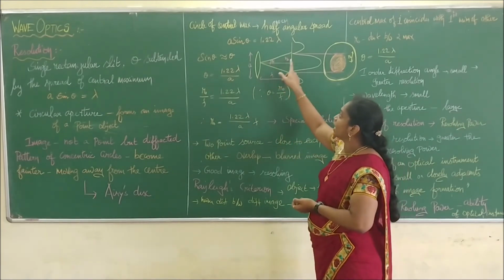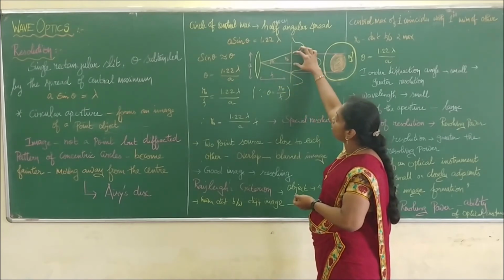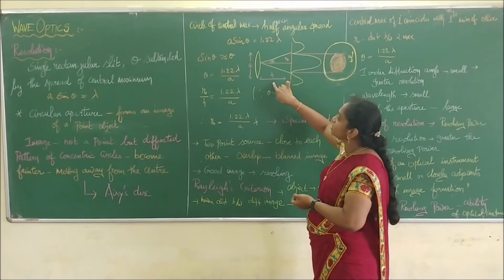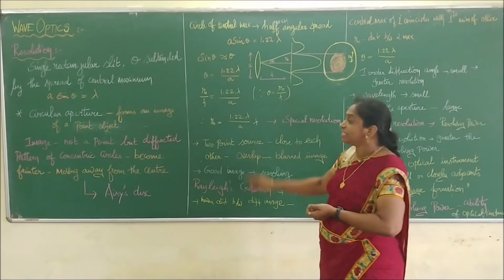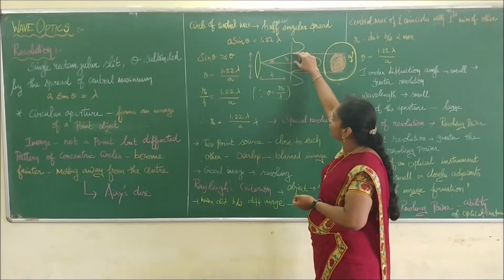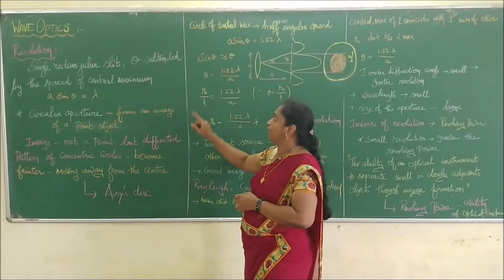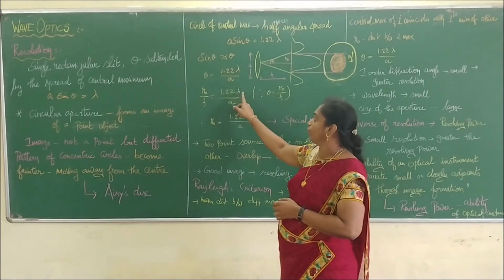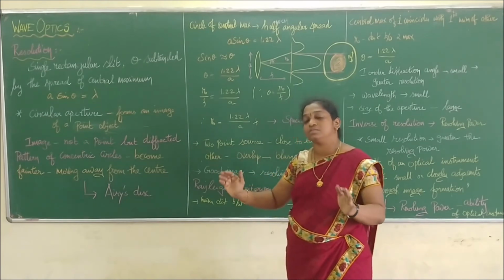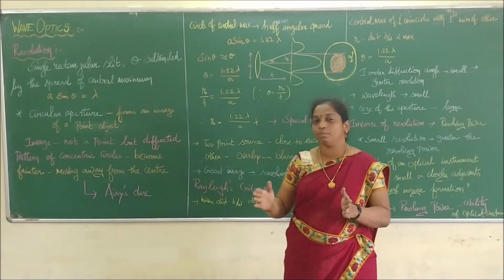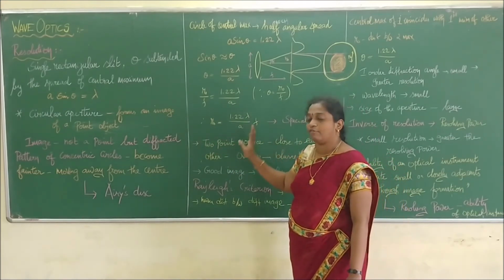Like the arc sector formula, to find the angle theta, the distance r naught is equal to theta into the distance, and this distance is the focal length f. Therefore r naught by f is equal to theta. Instead of theta I can substitute r naught by f. So r naught by f is equal to 1.22 lambda by a, where r naught is called the spatial resolution. It is the minimum distance at which two point sources can be placed and still be distinguished. So r naught equals 1.22 lambda f by a.